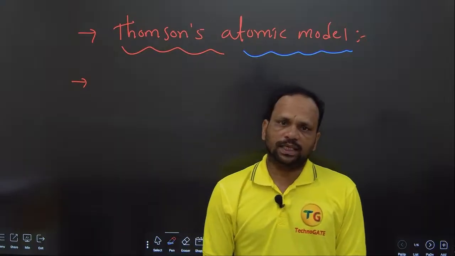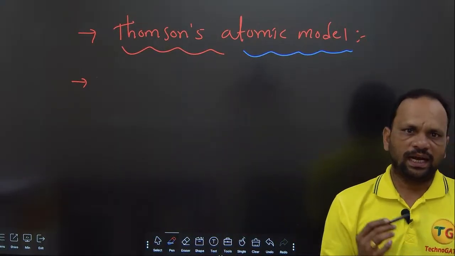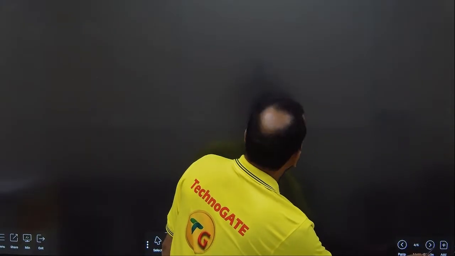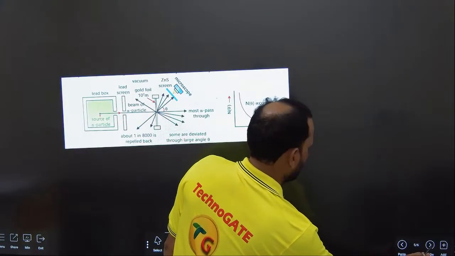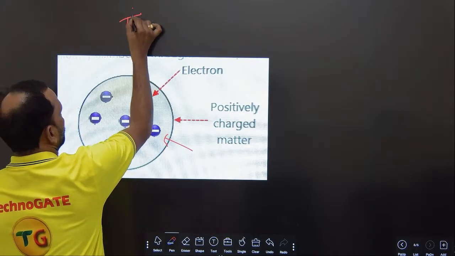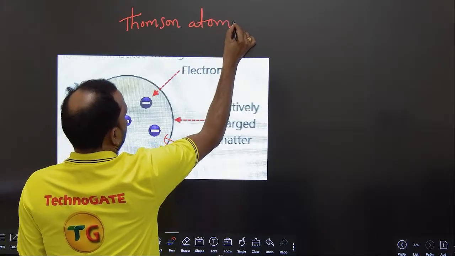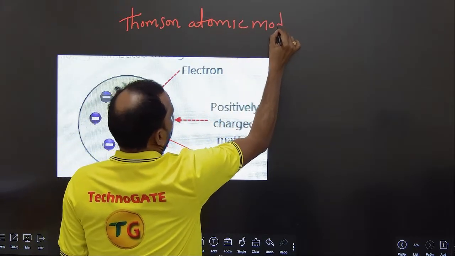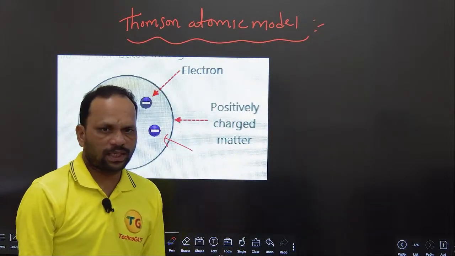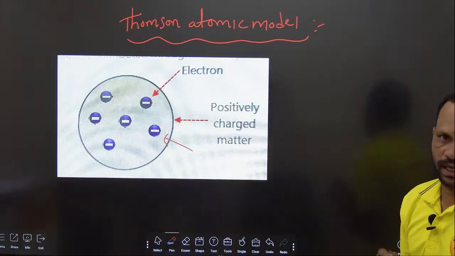As per Thomson, there are positive charges and negative charges in atoms.